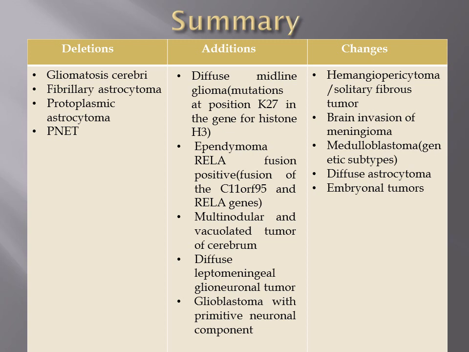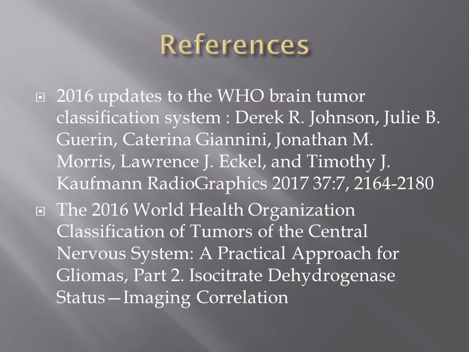And what got changed? Hemangiopericytoma and solitary fibrous tumor are now a single spectrum of disease. And brain invasion of meningioma, be guarded while giving the diagnosis. Then medulloblastoma genomic subtypes, and embryonal tumors, genetically defined and not yet genetically defined. Then diffuse astrocytomas based on molecular markers, and wild type and mutant type GBM differences, and that's it. These are my references.